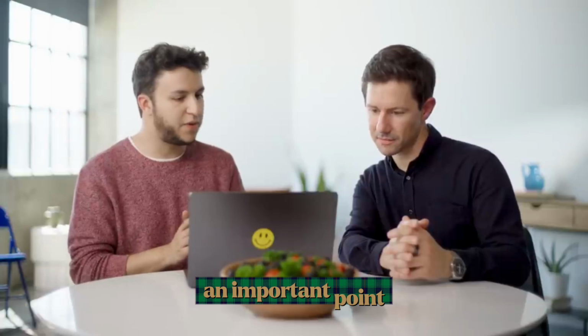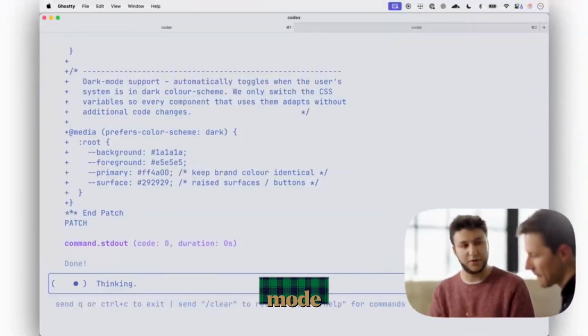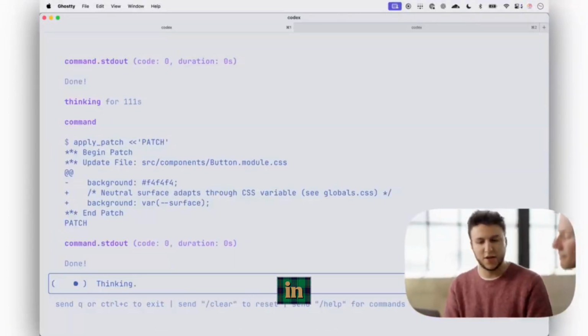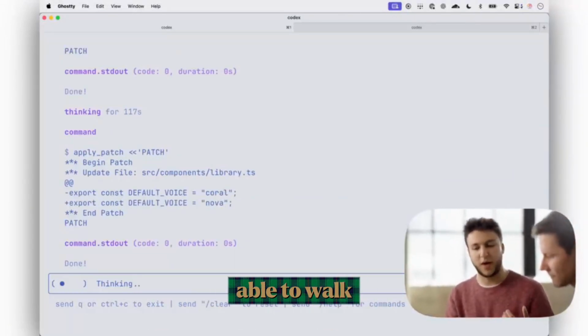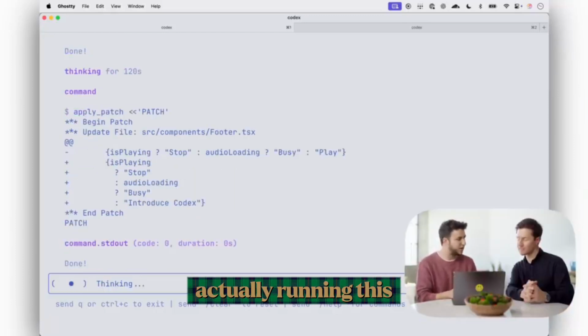Got it. An important point there to make sure it still stays safe and secure is that when you run it in full auto mode, it's actually running network disabled and sandboxed to the directory that you ran it in. So it's perfectly safe for you to just walk away, but it's really important for us to make sure that our users stay in control when you're actually running this on your own computer.